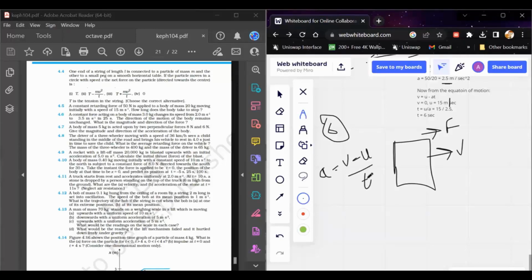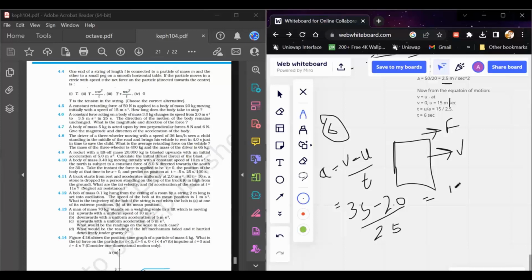So this is equal to 3.5 minus the initial velocity 2.0 meter per second, and this changes in a time of 25 seconds.